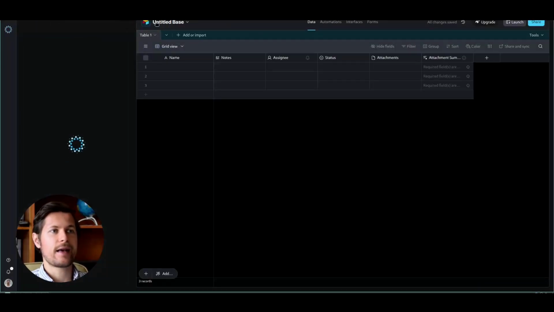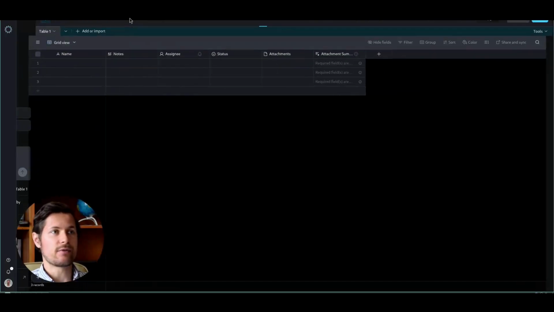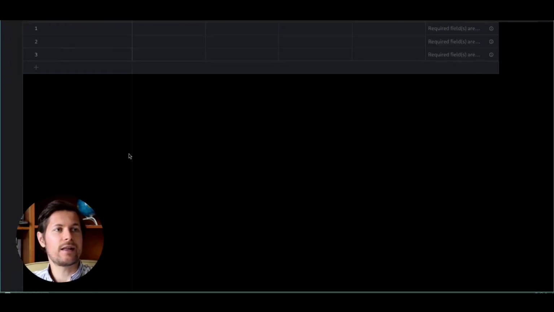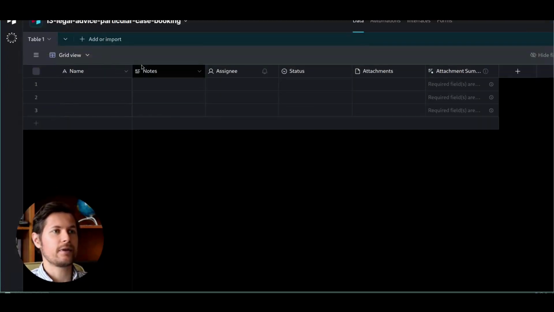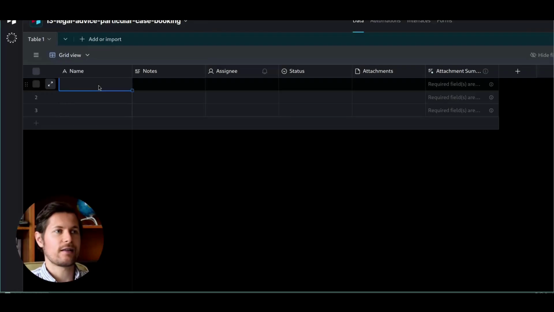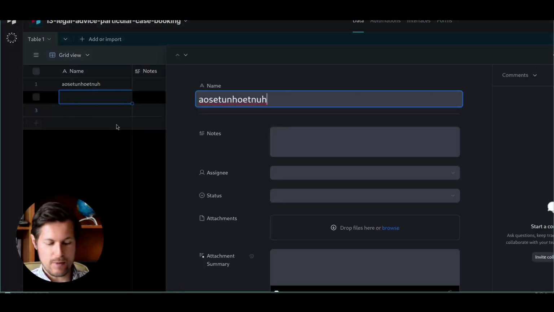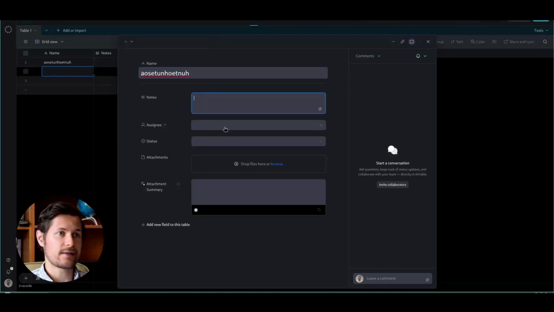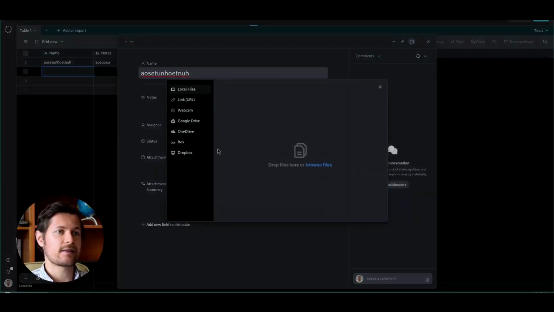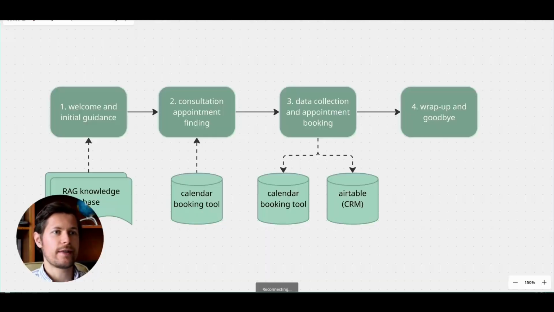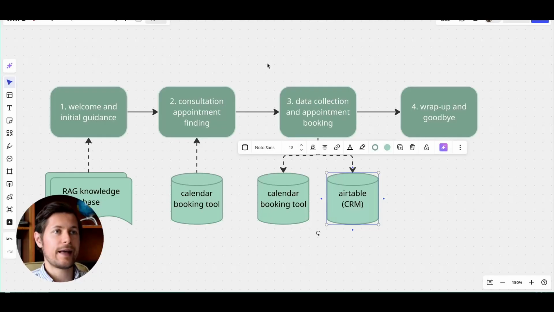A base is nothing else than a set of tables, right? So it works the same way as Google Sheets. And we can see here that it has the same interface as well. It's a table, it has columns, it has cells where I can write stuff and so on. And I can also expand them, which gives me more like a CRM-like feeling where I can see all of the details and I can edit the stuff here and then it shows up here. What we want to do now is we want to connect this step into the AI chatbot.